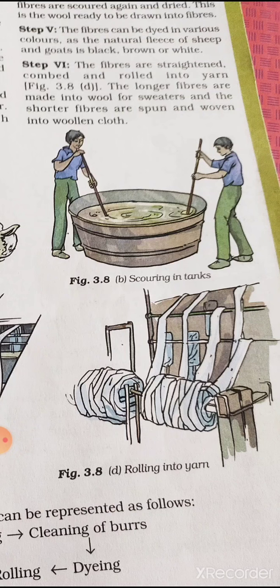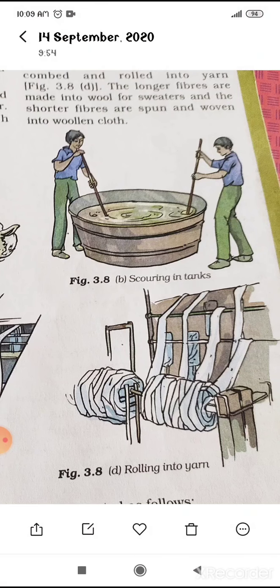Washing of the fleece is known as scoring. The process of washing the fleece of the sheep to remove the dust, dirt, grease, etc. is called scoring. And the third step is sorting. It comes after the scoring. First step shearing, second step scoring, third step sorting.